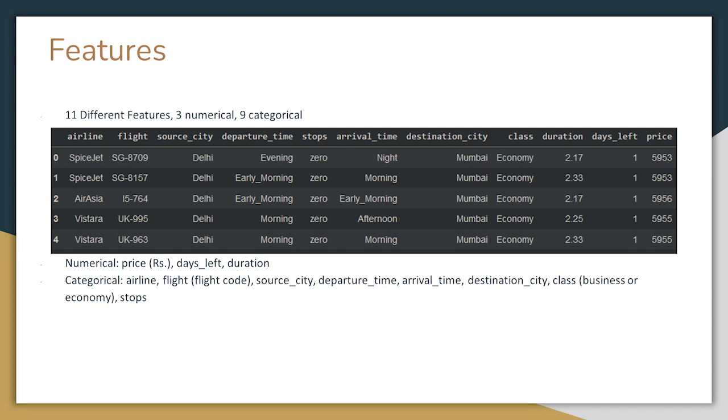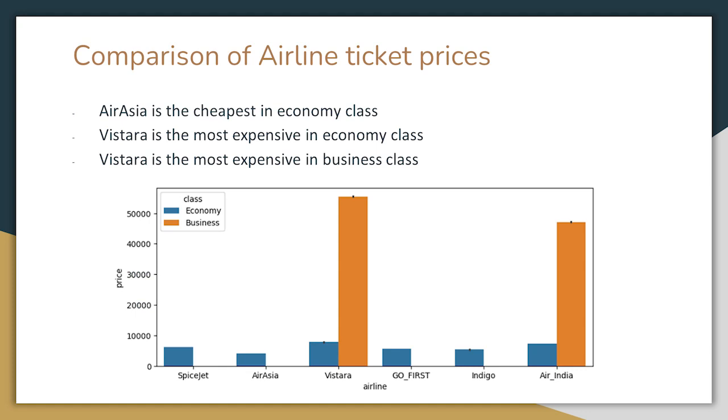For categorical features, we have airline companies, the flight code, the departure and arrival cities, the time of departure and arrival, the number of stops per flight, and the type of class the flight is. With these, we can make some visual data.